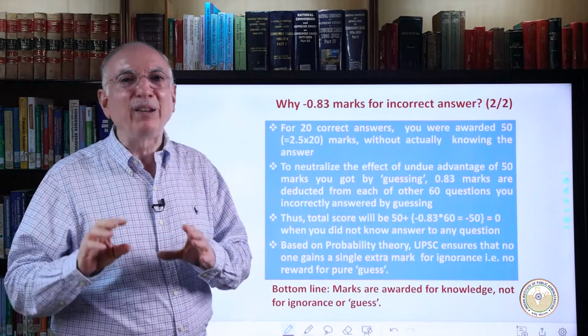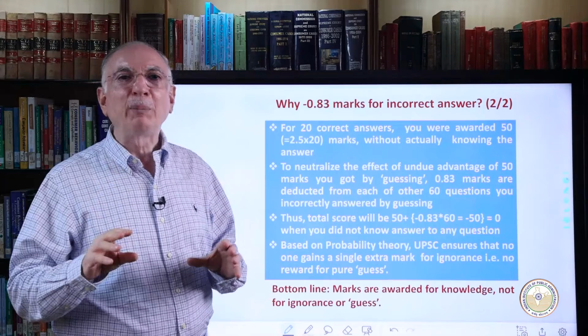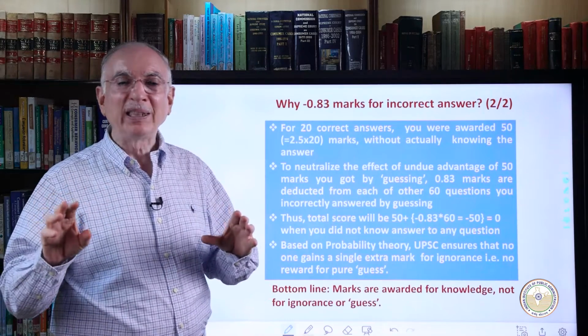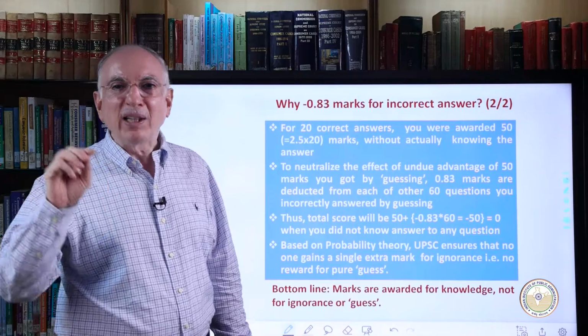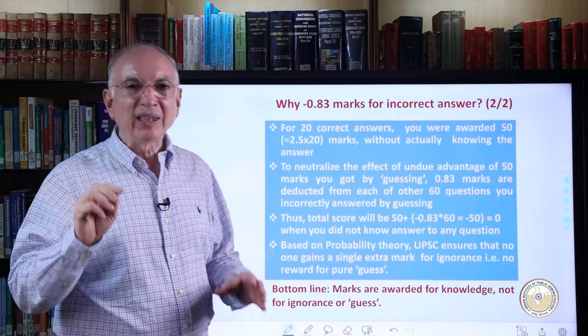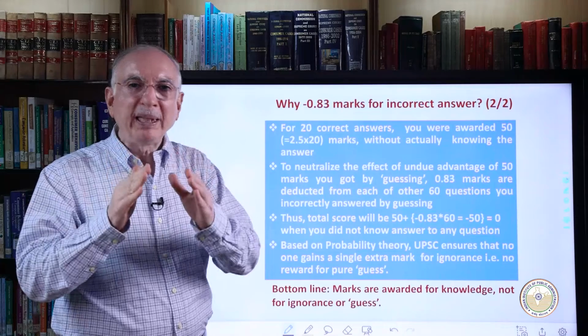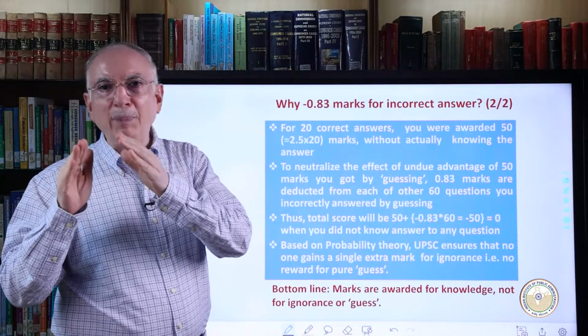To neutralize the undue advantage of these 50 marks you got by guessing, not for knowledge, 0.83 marks are deducted for each of the other 60 questions you incorrectly answered by guessing. Thus, total marks will be 50 plus minus 0.83 into 60, which becomes 0.